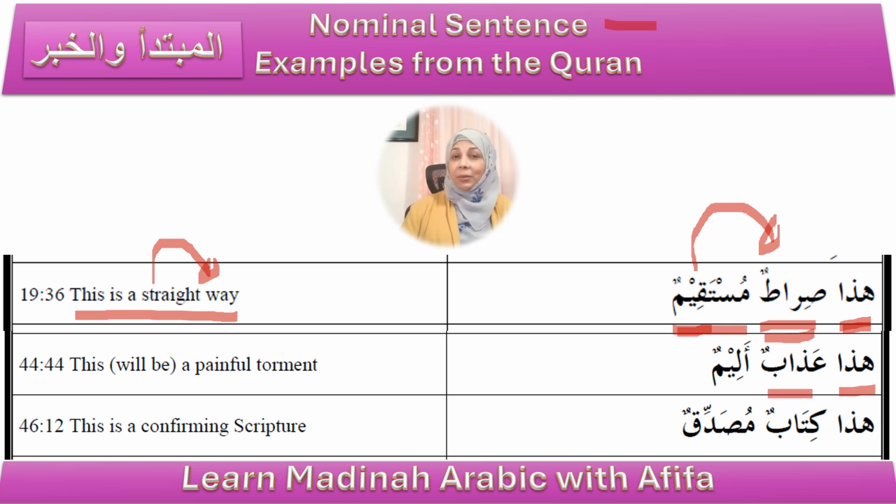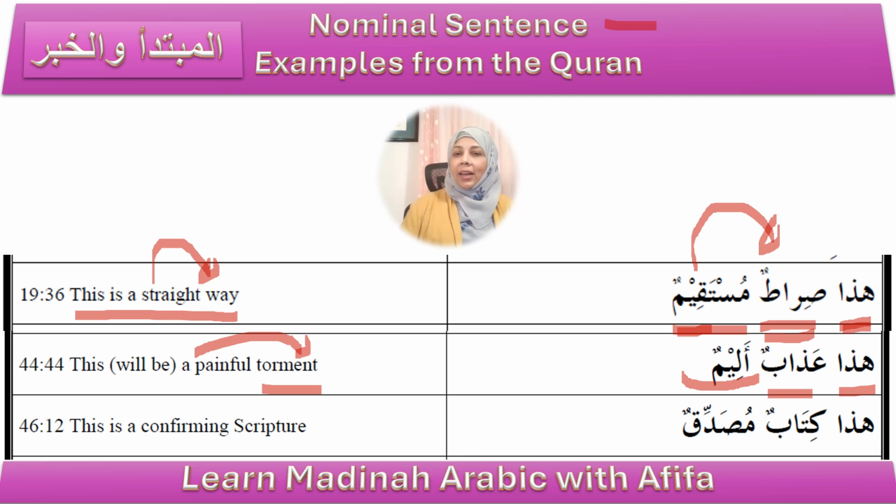Next sentence, hadha, again mubtada, adhabun, right? Adhabun is the khabar. And what kind of an adhab is it? What kind of a torment or punishment is it? It is alimun. It is painful. So alimun is the adjective describing the torment. Alimun is the adjective describing the adhab.